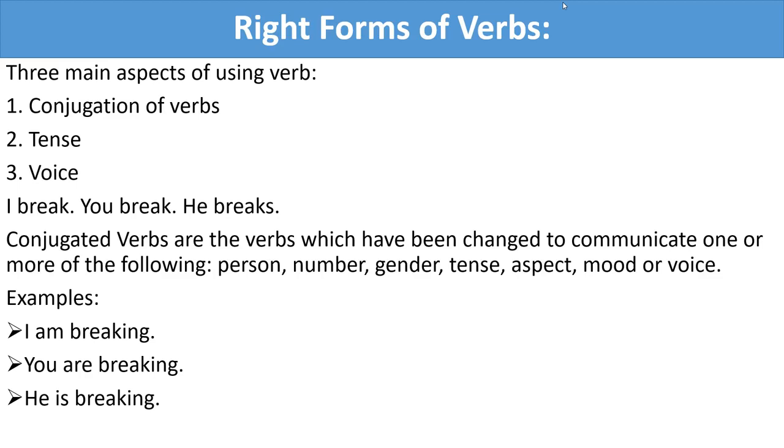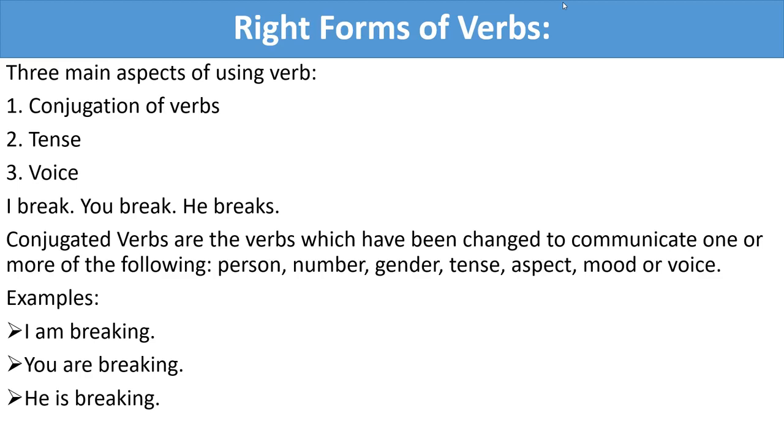Then you are breaking. You is the subject here and you have to use are, and I have added ing with the main verb. তাহলে কি হচ্ছে? You are breaking.